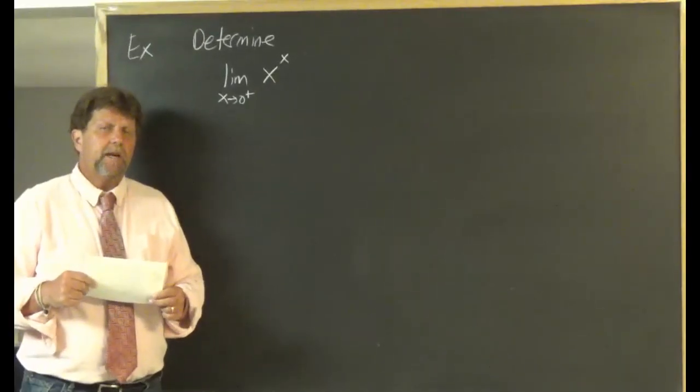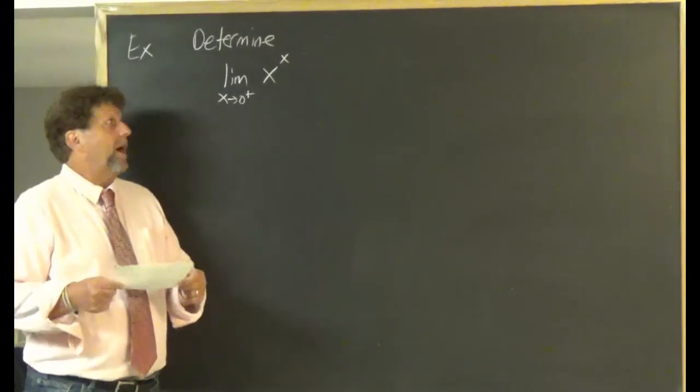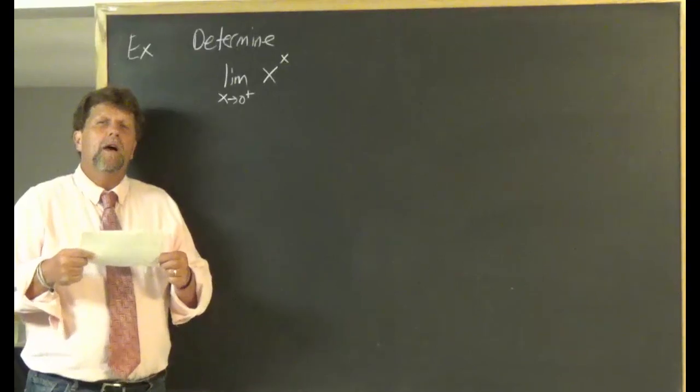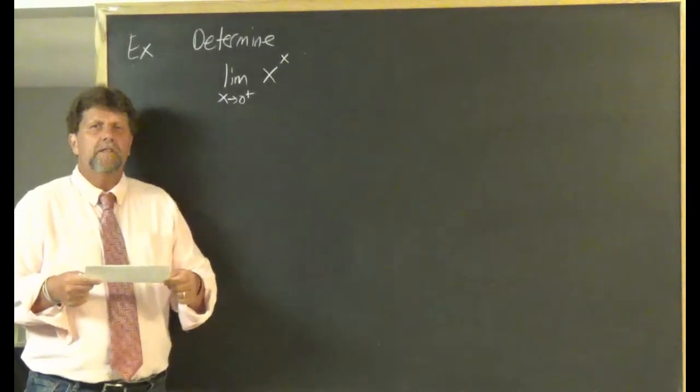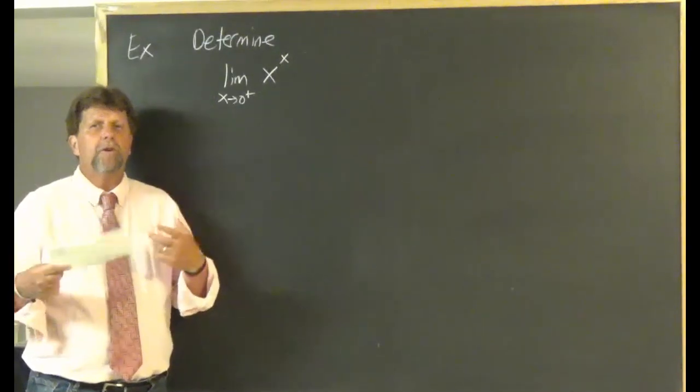All right, folks, in this example, we're asked to determine the limit as x approaches 0 from the right side of x to the x. So straight away we notice the form it has. It has the form 0 to the 0.